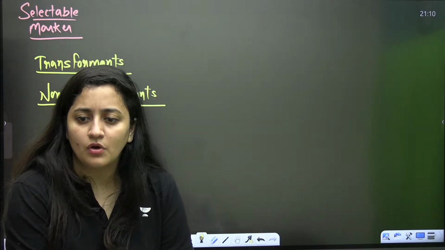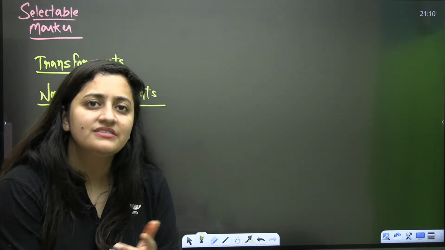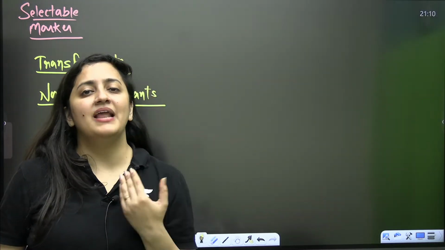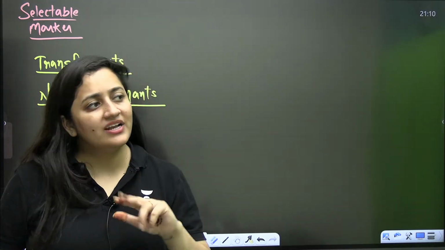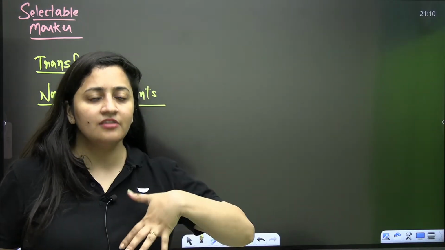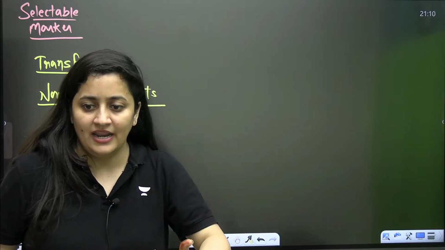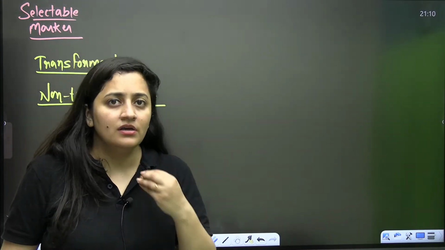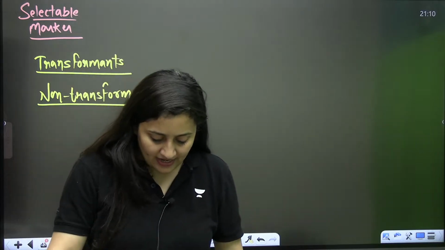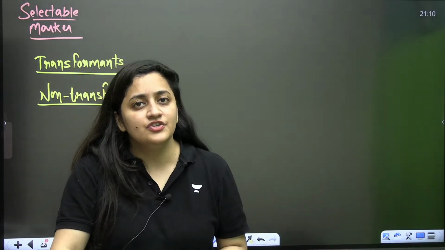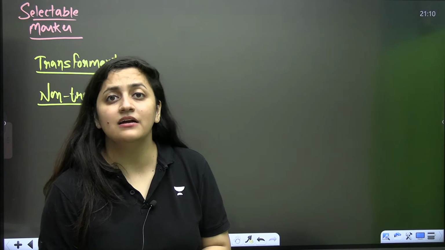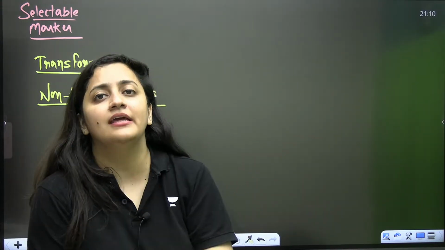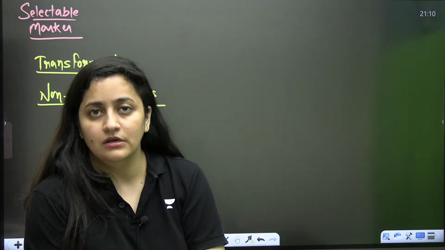A copy number means the number of copies that a plasmid can form. Let's say you have a plasmid that can replicate 5 times. So its copy number will be 5, meaning it can form 5 copies. Now let's say I have a gene and I need 10 copies of that gene. So obviously I will select a vector that multiplies 10 times so that I can also get 10 copies of my gene, isn't it?